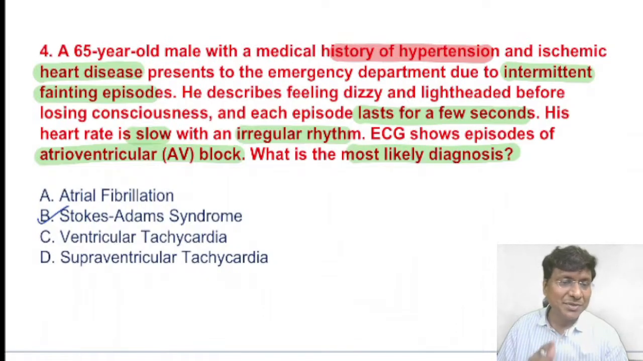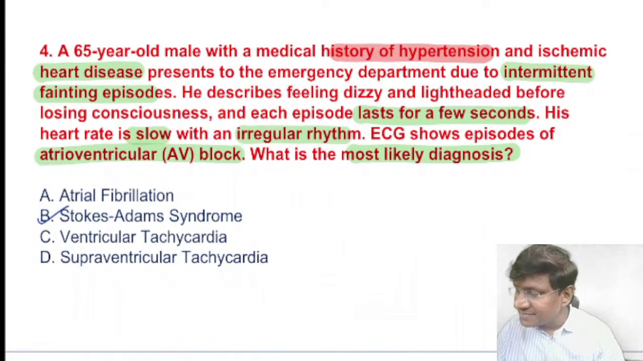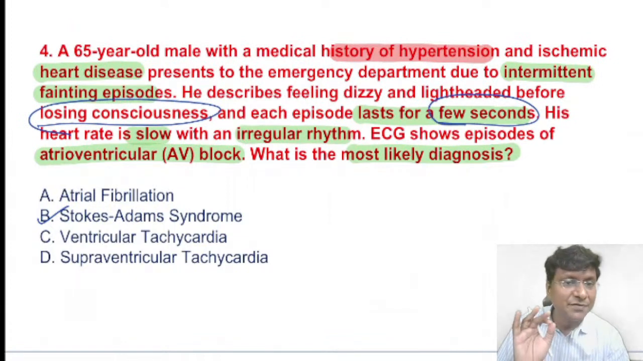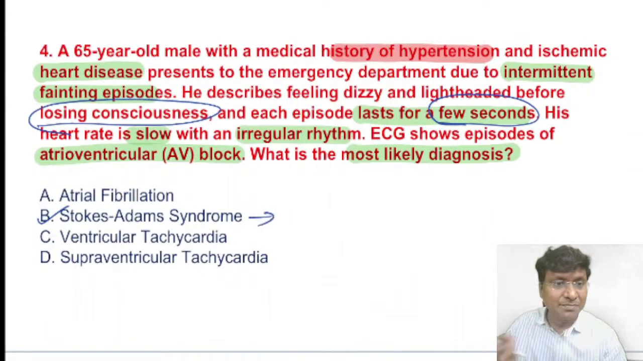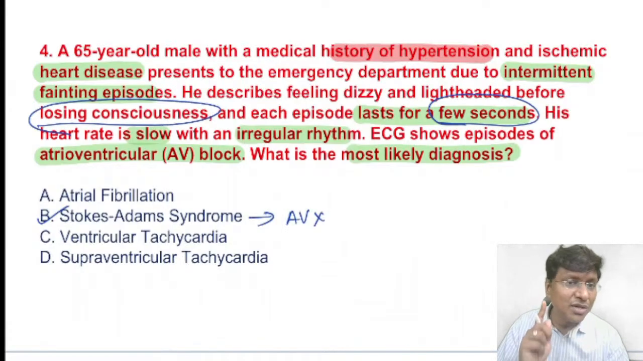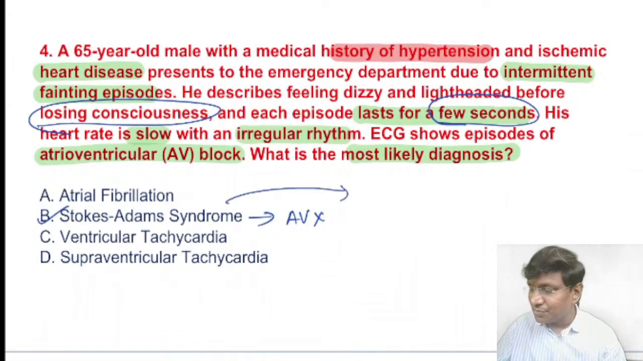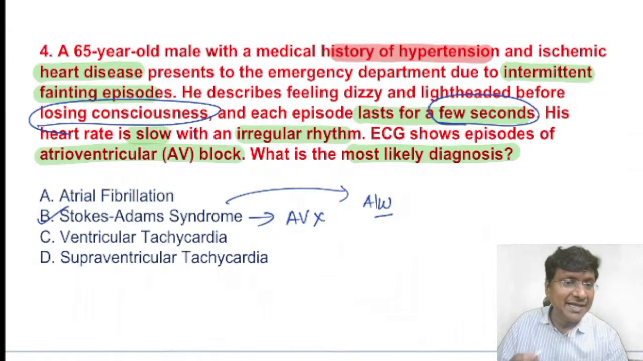Now, what is the point telling you it's Stokes-Adams syndrome is that the patient is having loss of consciousness, and this loss of consciousness is lasting for a few seconds. There is transient loss of consciousness. Why is that? That is due to sudden and temporary interruption in the heart's electrical conduction. And in case of Stokes-Adams syndrome, where exactly will be the pathology? It is caused by advanced AV nodal block, and it is associated with other bradyarrhythmias also.